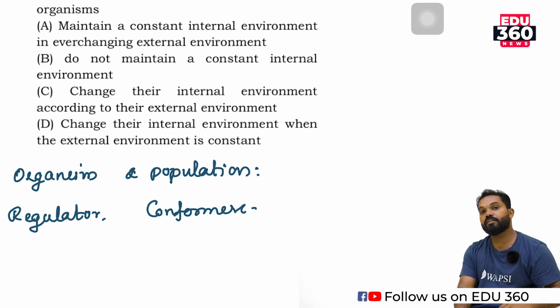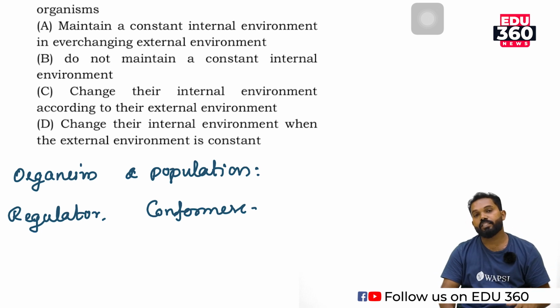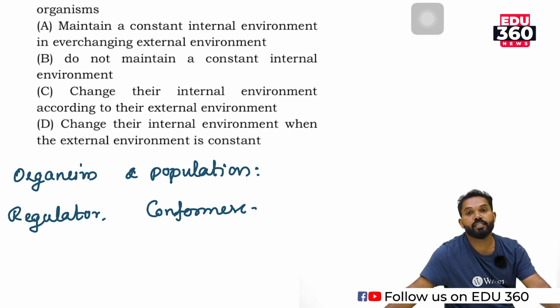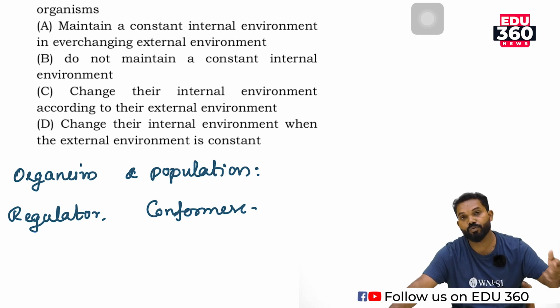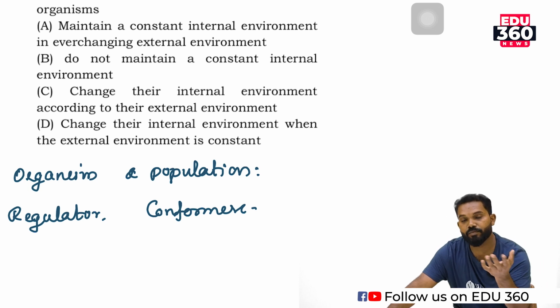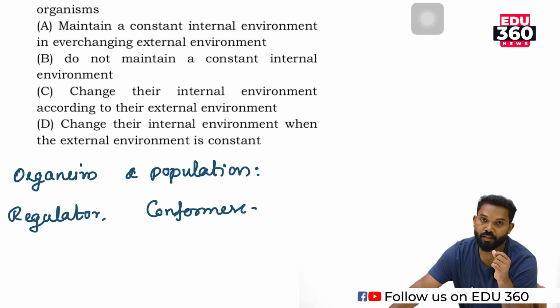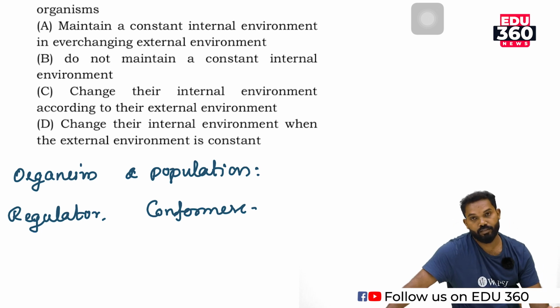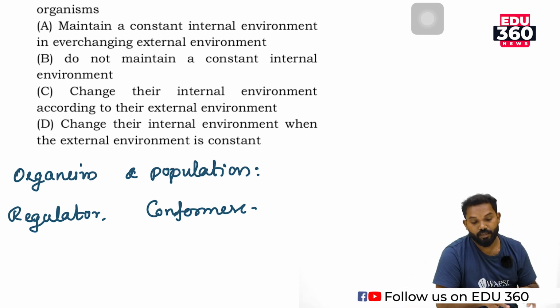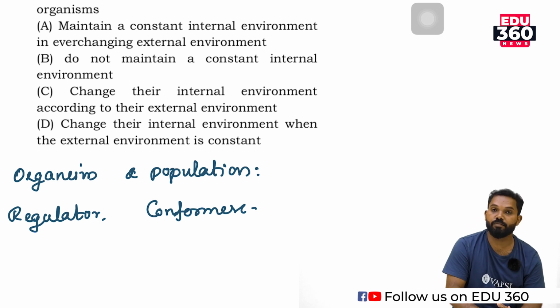If the outside temperature increases, the internal temperature also increases in these organisms. If the outer temperature decreases, these organisms also decrease their own temperature. That means the particular group which regulates their temperature or their salinity according to their outer environment comes under regulators. If an organism has no this type of efficiency, they come under conformers.